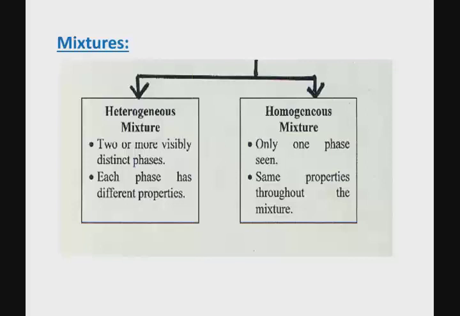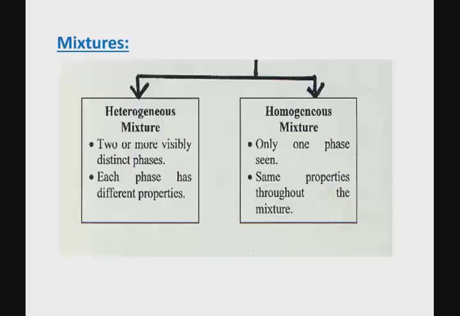Each phase, each layer, in a heterogeneous mixture has different properties. So sand has different properties than water. But in a homogeneous mixture, the entire mixture has the same properties.